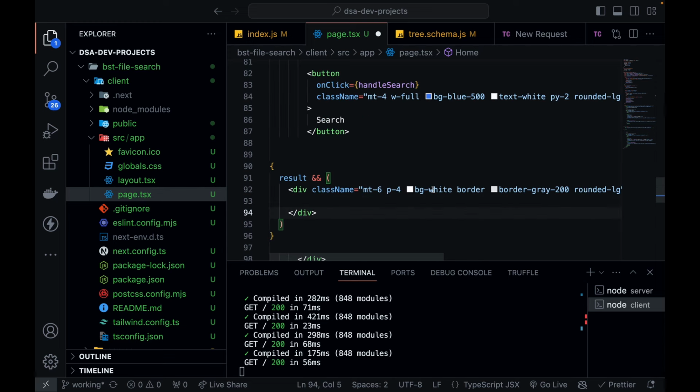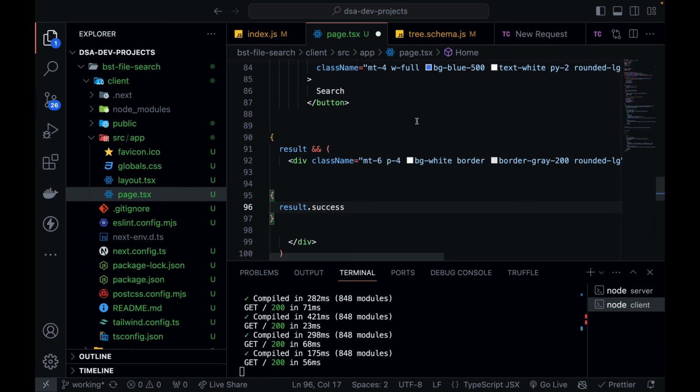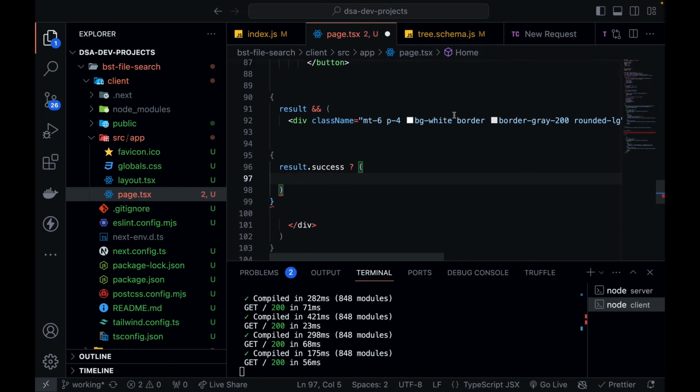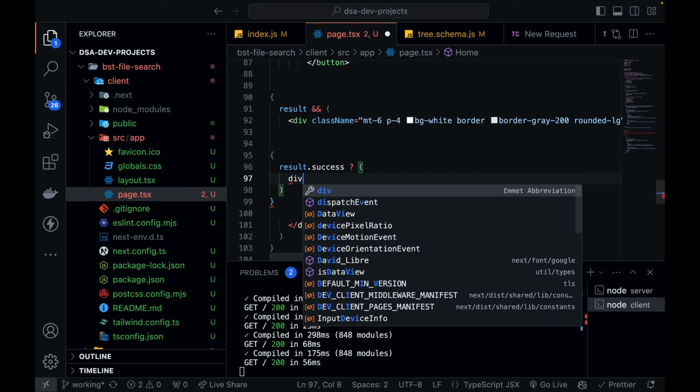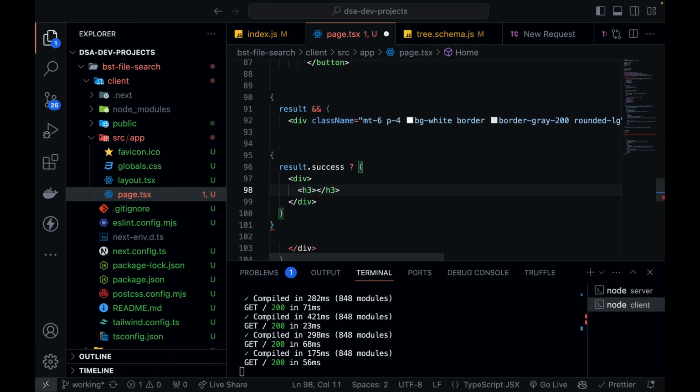So within this division, I need to write down another condition if the result is successful, because if the result is successful, then only I'll say heading, basically a division, and inside this division I'll say a heading that will say file found.